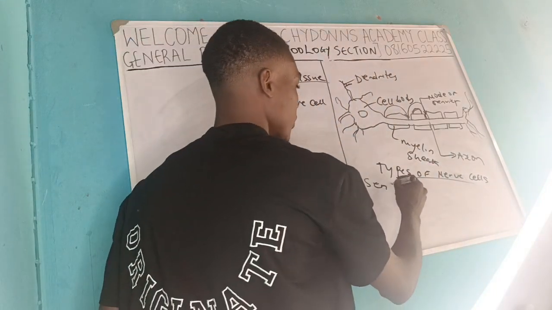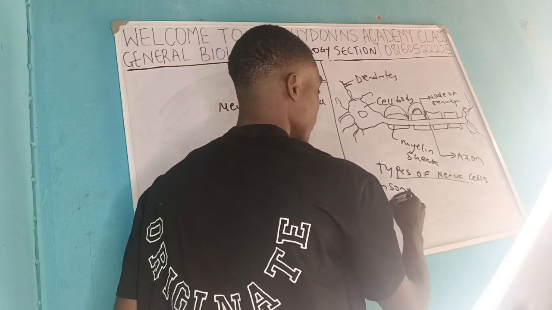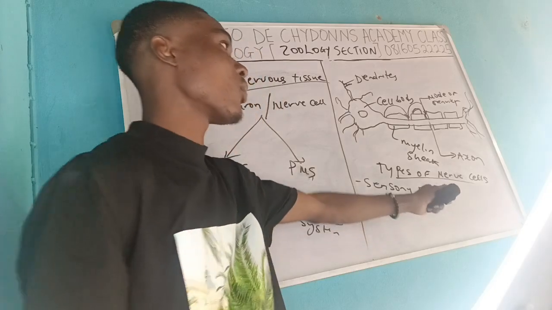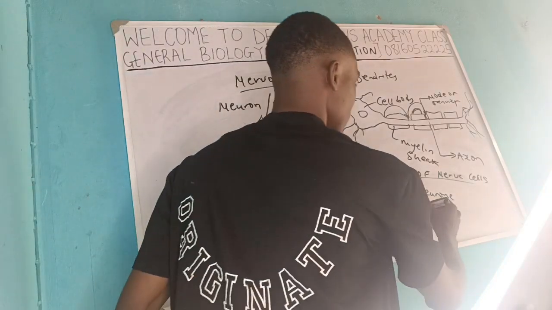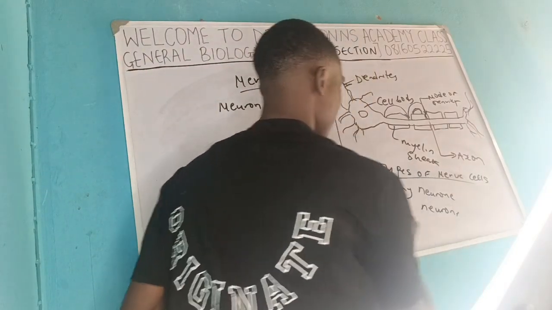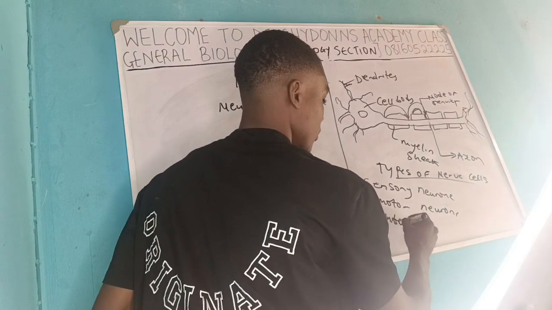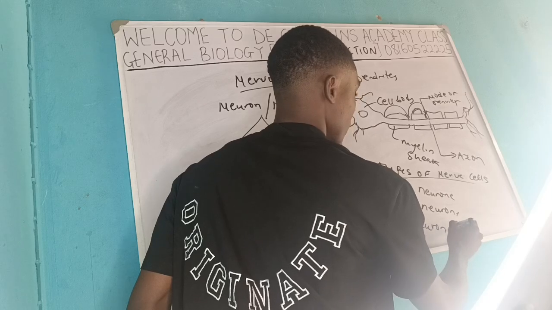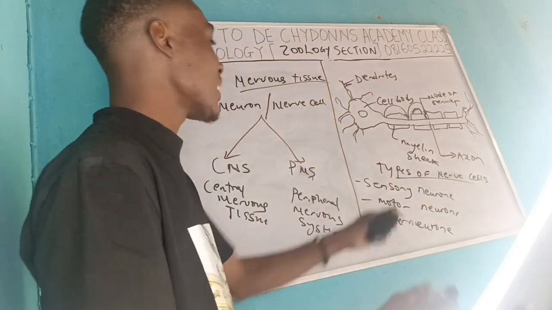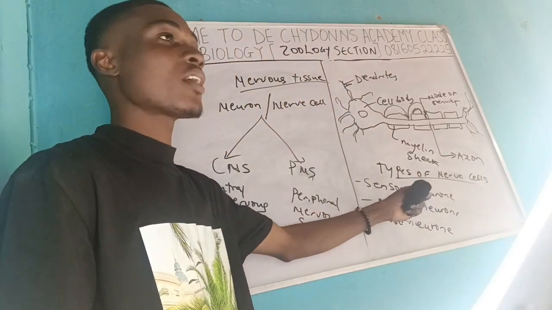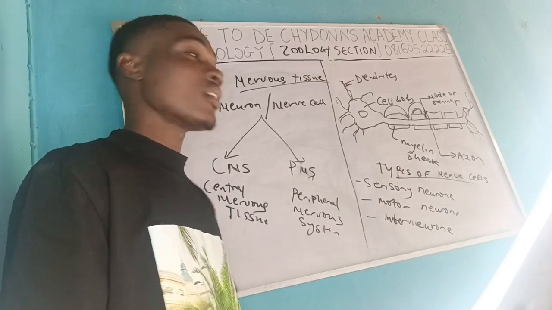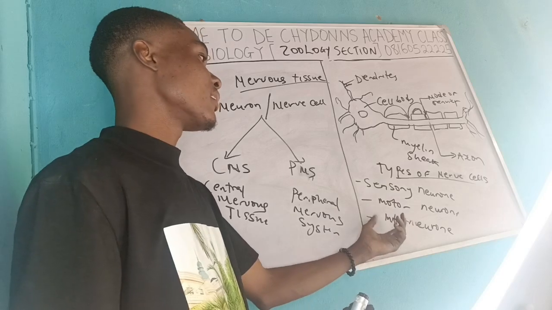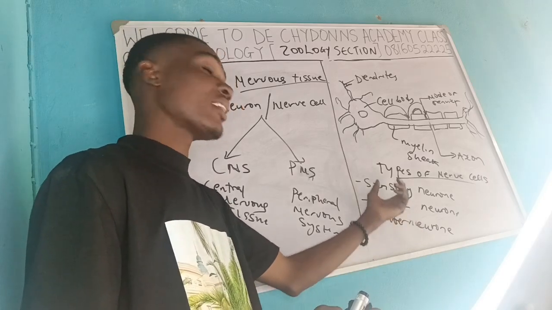We have the sensory neurons, we have the motor neurons. You remember, neurons can also be called nerve cells. And we have the one that we call the interneuron. So these sensory neurons are found maybe in the skin. They help to detect stimuli. When they get the stimuli, they will send it to the interneuron. Interneuron means that they are in between.